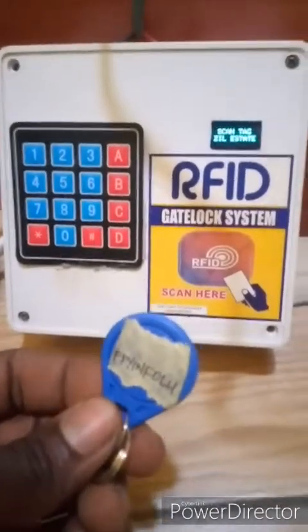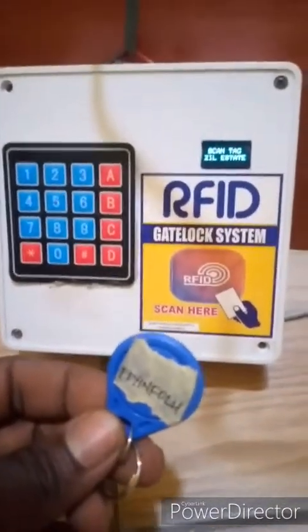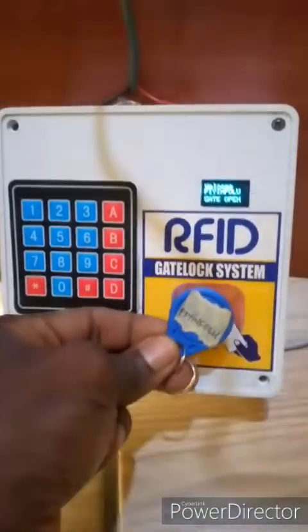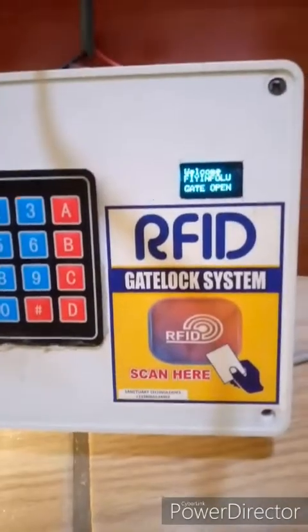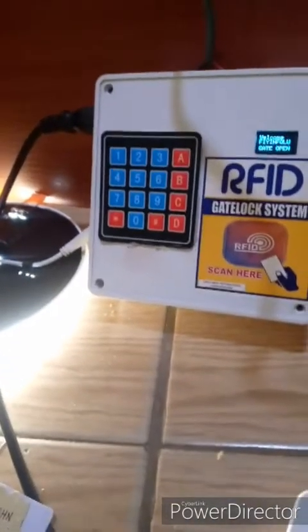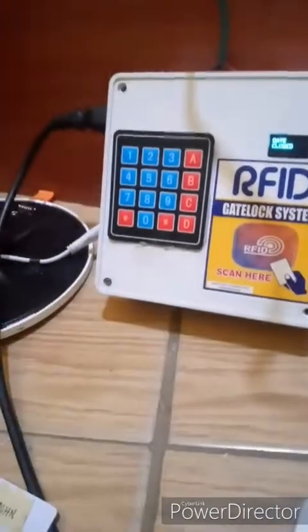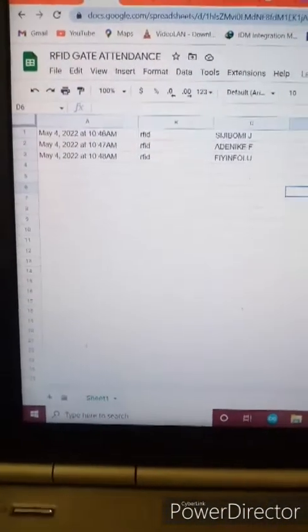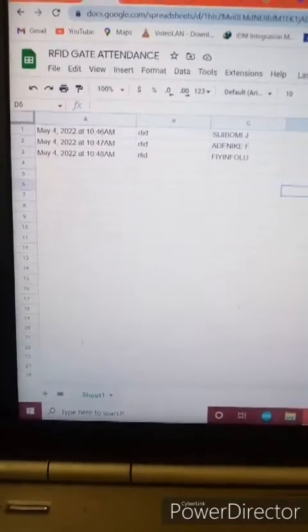I have registered all these 4 tags, so that's why they are working. Any tag that's not registered will not work. So Finyifolu scans our tag and it says welcome Finyifolu, gate open, the light is on, and as you can see, when gate closed, the light is off, the lock is off. Then it will write registered. And if you go to the Google Sheet, you can see that Finyifolu has just been registered at 10:48 a.m. If you check the time here, this is 10:48 a.m.